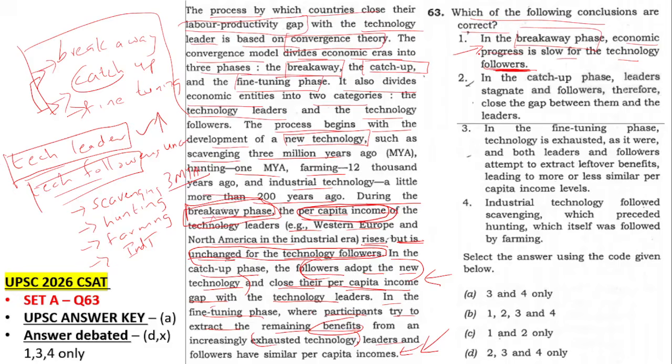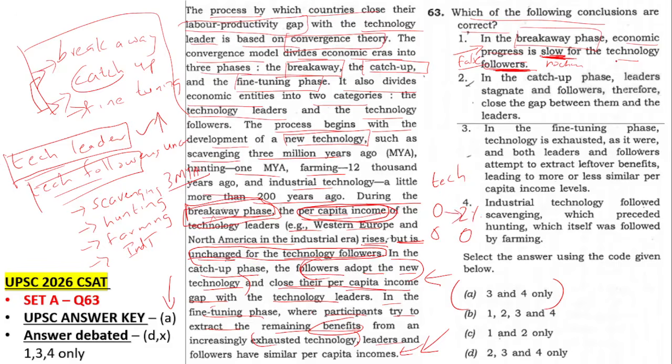That is why this is the most debatable thing here. If you see, answer is given A, which is 3 and 4, and the students' answer, which my students messaged me, is 1, 3 and 4. They want 1 also because it says slow for the technology followers, but UPSC has considered it as no change. No change is not slow. No change means nothing has happened. There is zero technology. So UPSC has considered this as false because it's written slow instead of no. But students are saying per capita income is the one that has been unchanged, but technology may be a little bit there. Earlier it was 0, maybe now India has like 2% technology, but per capita it is still 0. That is what students are debating here.